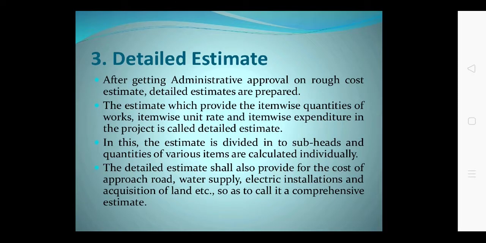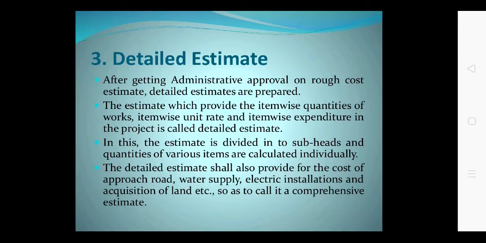Detailed estimate: after getting administrative approval or sanction to the rough cost of the estimate, the competent technical department will prepare the detail item wise quantity of work, item wise unit rate, item wise expenditure in the project, which is called a detail estimate. The competent technical authority, that is PWD department or concerned WRD department or MJP or whatever the departments are there, they are supposed to prepare the detail estimate for the work.